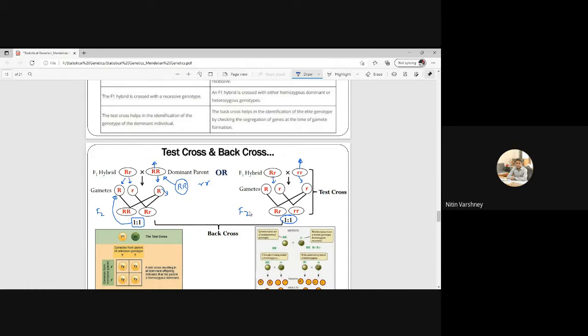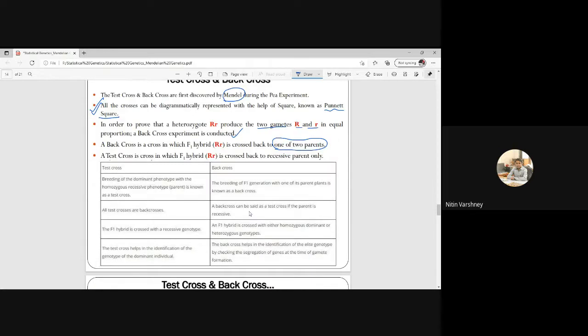Okay. Now, what is test cross? A test cross is a cross in which the F1 hybrid, that is capital R small r, is crossed back to the recessive parent only. Remember these two things: if we cross with either of the parents, either homozygous dominant or homozygous recessive, then this cross is known as back cross. If we are taking only the recessive parent, then it is known as test cross. This difference you can read on your own.